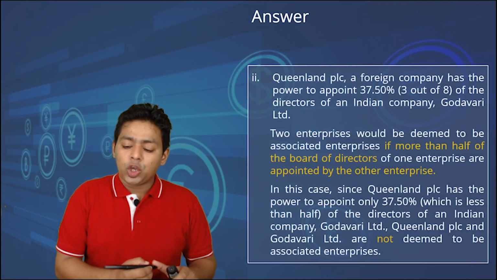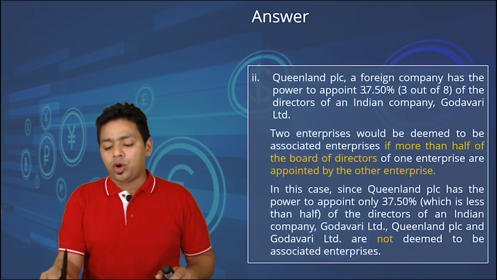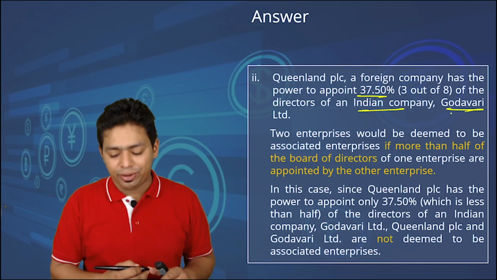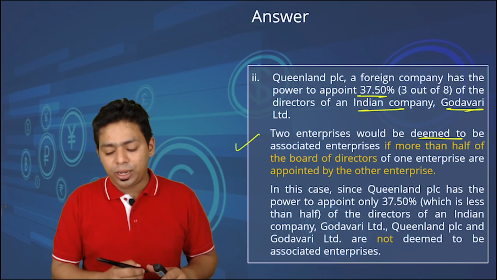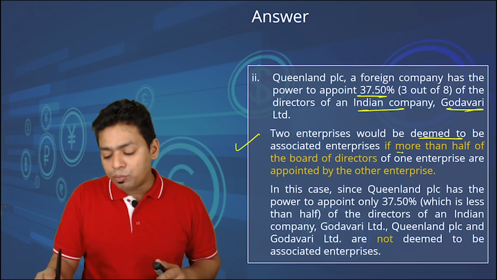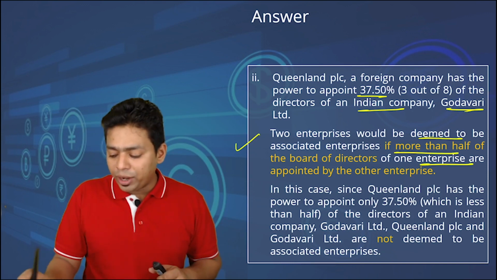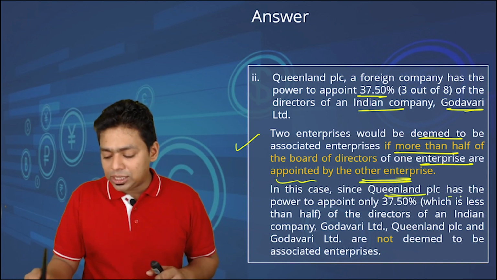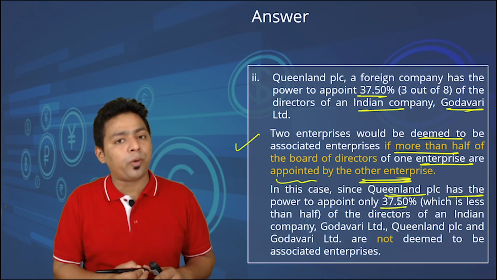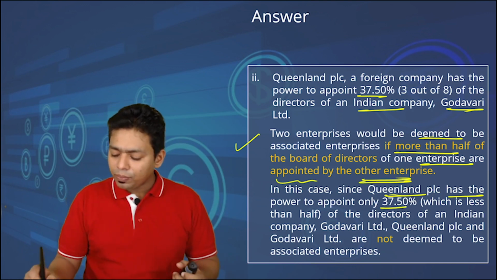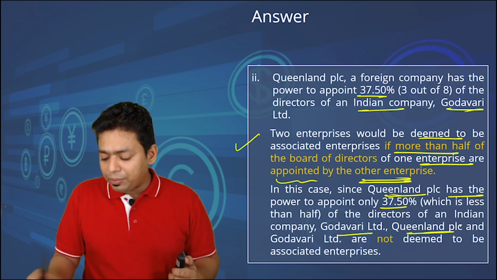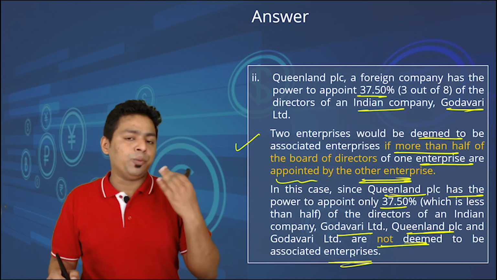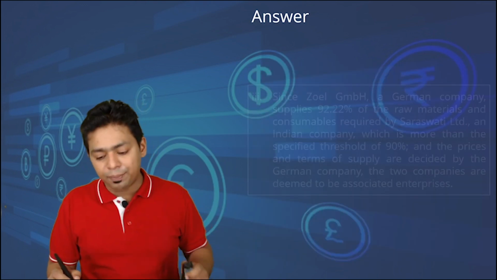Queenland PLC, a foreign company, has the power to appoint 3 out of 8 directors, that is 37.5%, of the directors of the Indian company, Godavari Limited. Two enterprises would be deemed to be associate enterprises if more than half of the board of directors of one enterprise are appointed by the other enterprise. In this case, since Queenland PLC has the power to appoint only 37.5%, which is less than 50% of the directors of the Indian company, Godavari Limited and Queenland PLC are not deemed to be associate enterprises by using this fact. If you provide some other fact, then we will look at those facts separately.